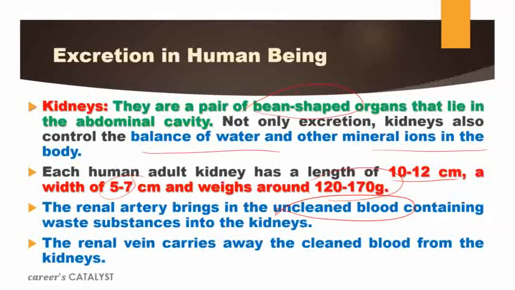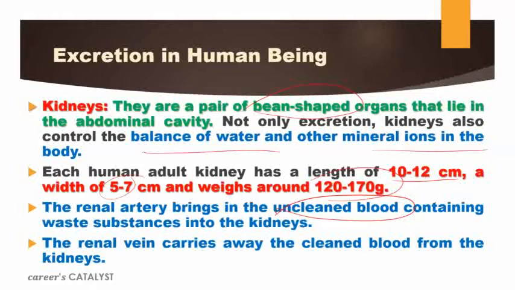When we discussed the human heart, at that time also we discussed the pulmonary artery and pulmonary vein. Listen, we already know arteries always carry pure blood and veins always carry impure blood, right? But in case of the pulmonary artery, what did we study? The pulmonary artery brings the deoxygenated blood into the heart, and the pulmonary vein actually carries oxygenated blood, right?